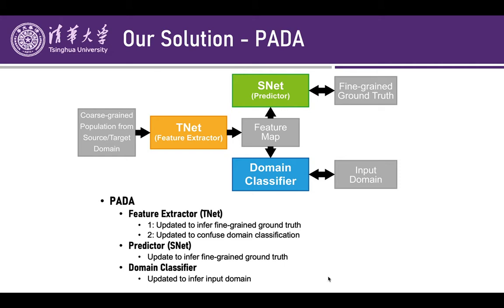And TNet has two update directions. The first direction is the same as SNet. It is updated to infer fine-grained ground truths and help SNet for inference. In the second direction, it's updated to confuse the domain classification task and updated against the domain classifier. By this approach, we could adapt our pre-trained STNet into the target domain while mitigating the domain shift between source and target domain.